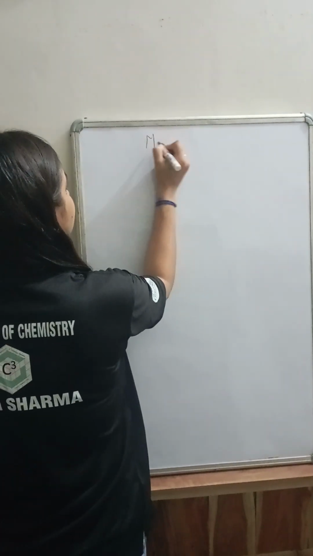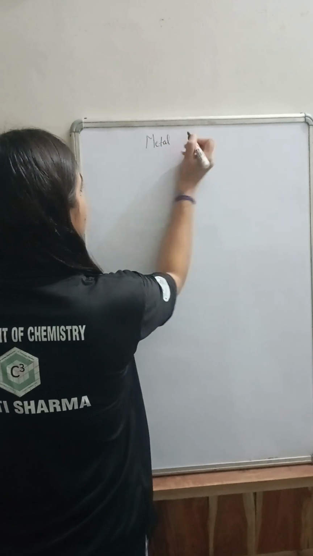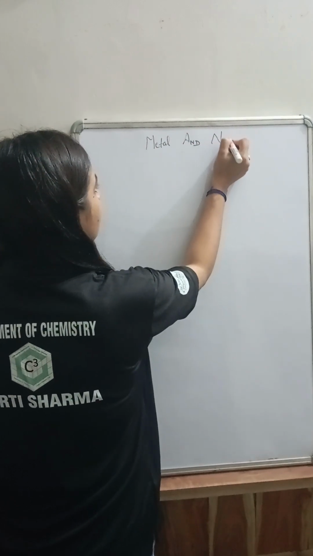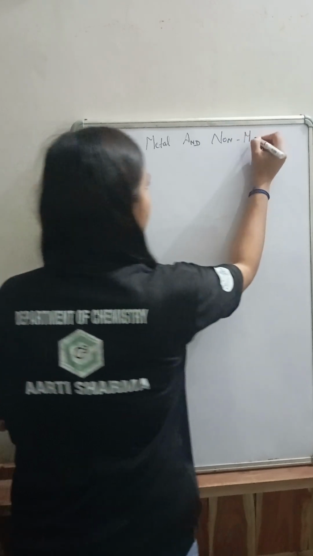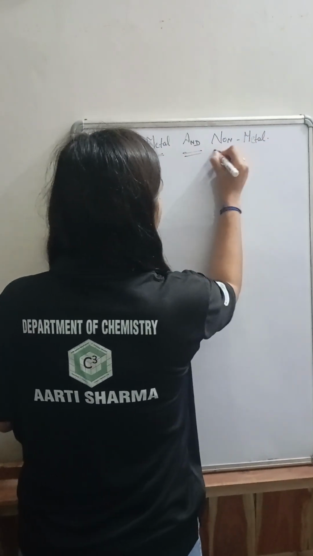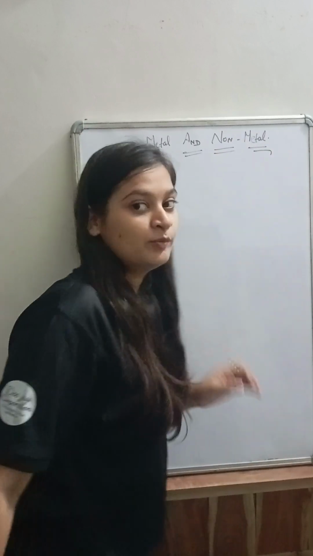So today we will discuss the concept of metal and non-metal. I hope you have studied the periodic table.